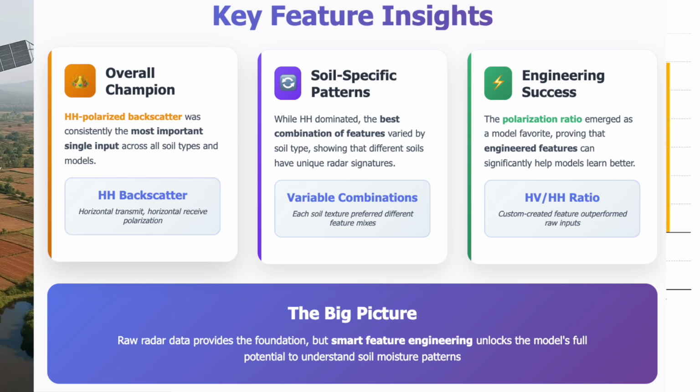But if we see the combination of features, it differed for different soil types. The polarization ratio popped up as a favorite thing for the model. It was showing up for many soil types. So what it means is that sometimes engineering new features can help the model learn better. It's not a new thing, it's very common in machine learning.